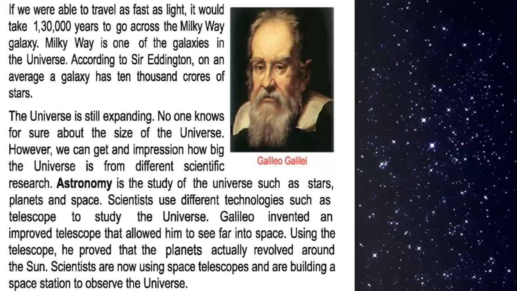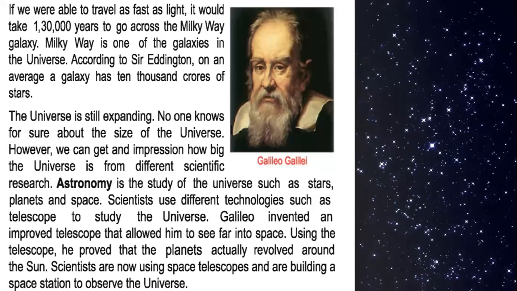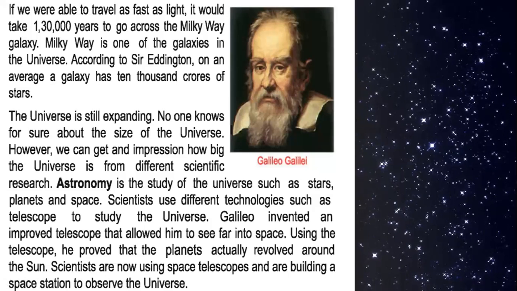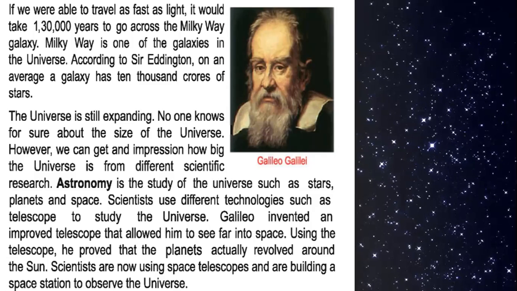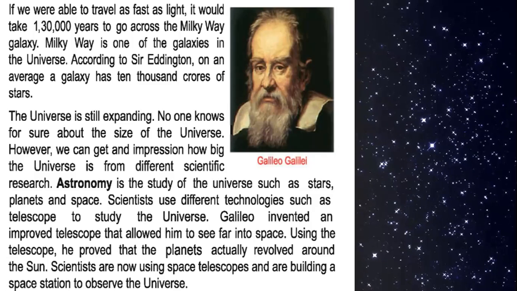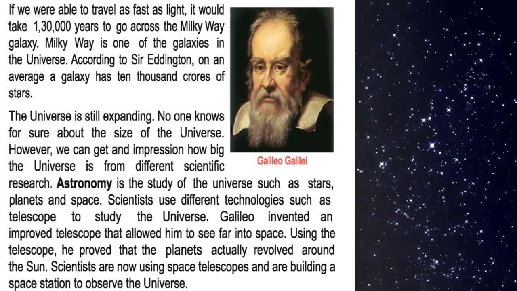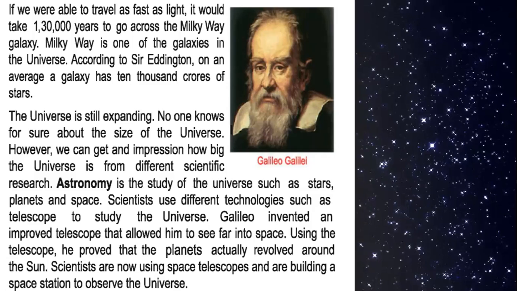If we were able to travel as fast as light, which we just learned a little while ago travels 3 lakh kilometers per second, it would take 1 lakh 30,000 years to go across the Milky Way galaxy. You will ask, what is the Milky Way? The Milky Way is one of the galaxies in the universe. According to Sir Eddington, on an average, a galaxy has 10,000 crores of stars.